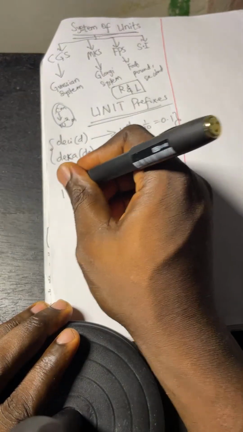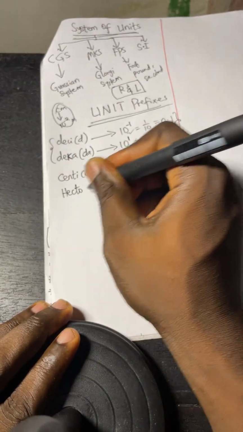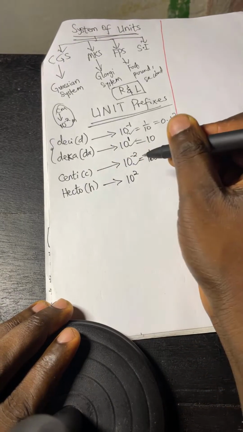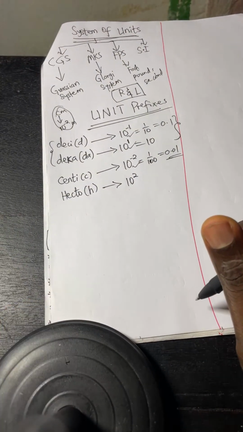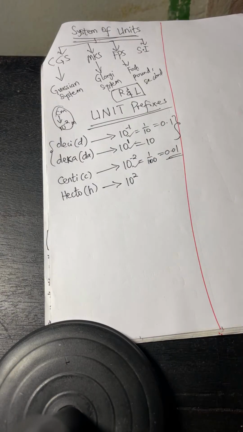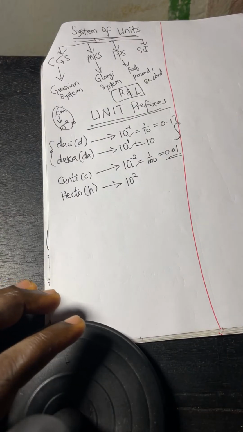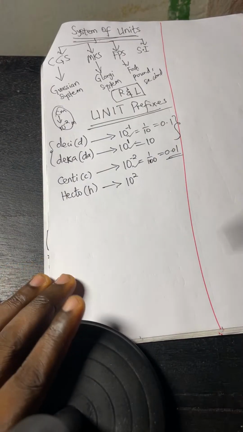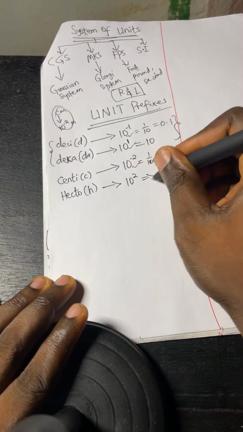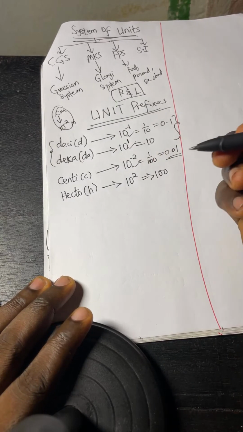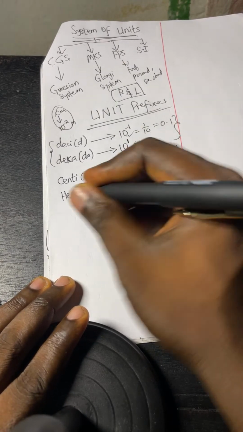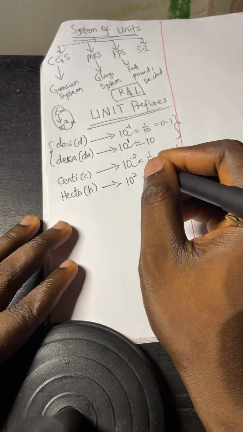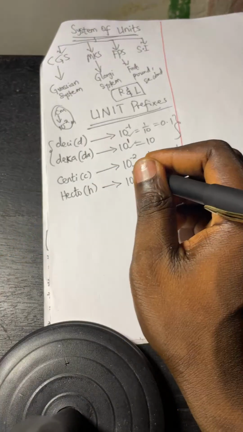Another one aside centi is hecto. Hecto, that is h. What does it stand for? 10 power 2. So that if they say hectometer, hectogram, hecto whatever, you know that this is what they are referring to. Please don't joke with this. So, of course, 10 power 2 is something like 100. You already know. So, I just want to give you in this format.